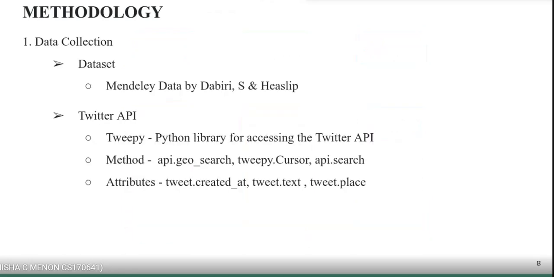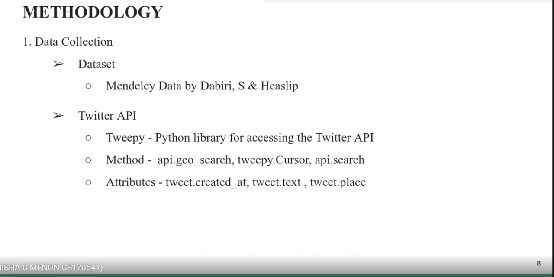Now let's look at each method step by step. First is data acquisition, where we collect data. We have procured it from Mendeley Data by Dabiri, S. and Heaslip. And there is a Twitter API request where Tweepy is used for accessing the Twitter API. Then there are also the methods and attributes used.